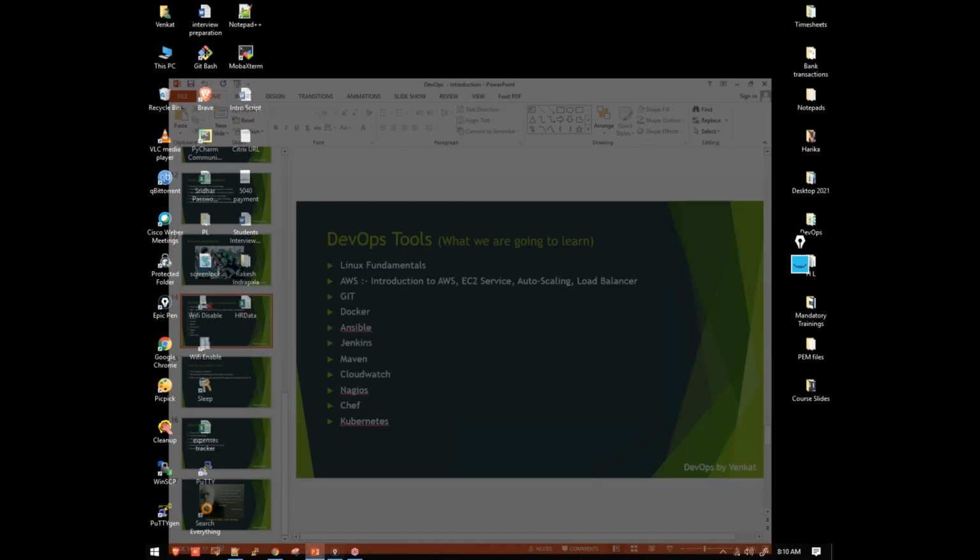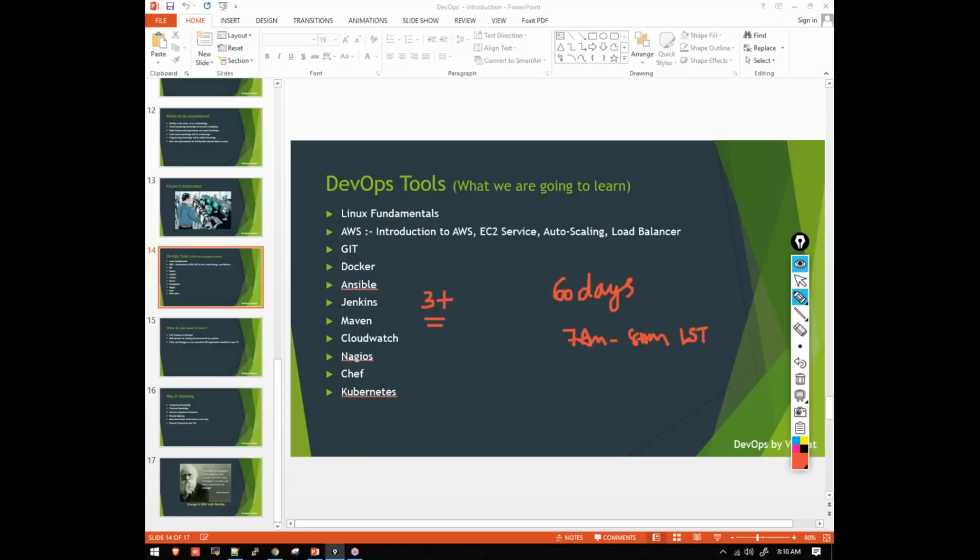Venkat, 60 days, 7 to 8, regular timing? Yes, 7 to 8 a.m. Indian Standard Time. If people are joining from abroad, they need to convert it as per their time zone.